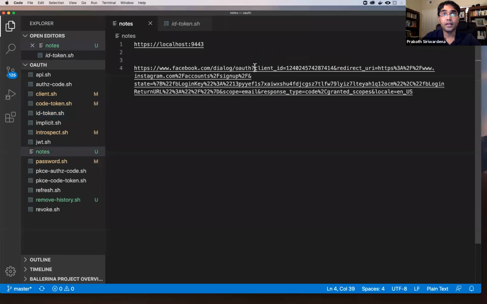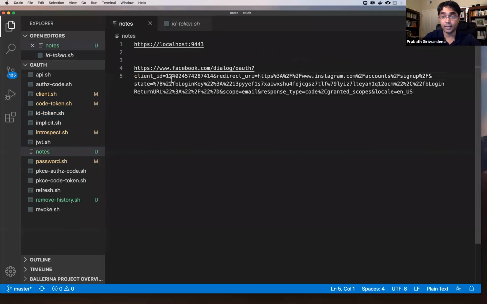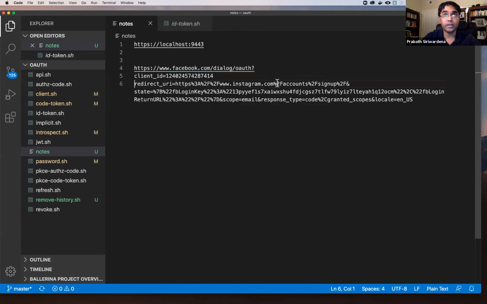Here you can see the client ID. This is the client ID of the Instagram app. So you need to register the Instagram app with Facebook first, and then you get this client ID. Then the redirect URI. This has to be registered with Facebook as well. This is the callback URL where Facebook will send the authorization code back to Instagram.